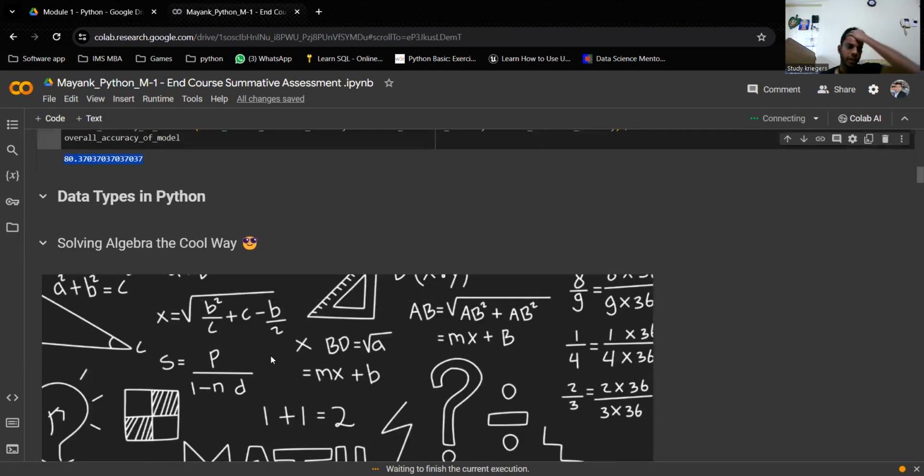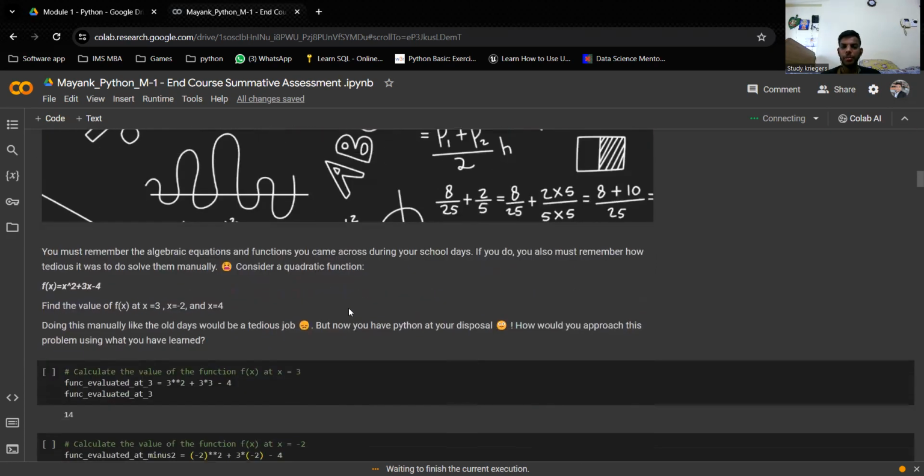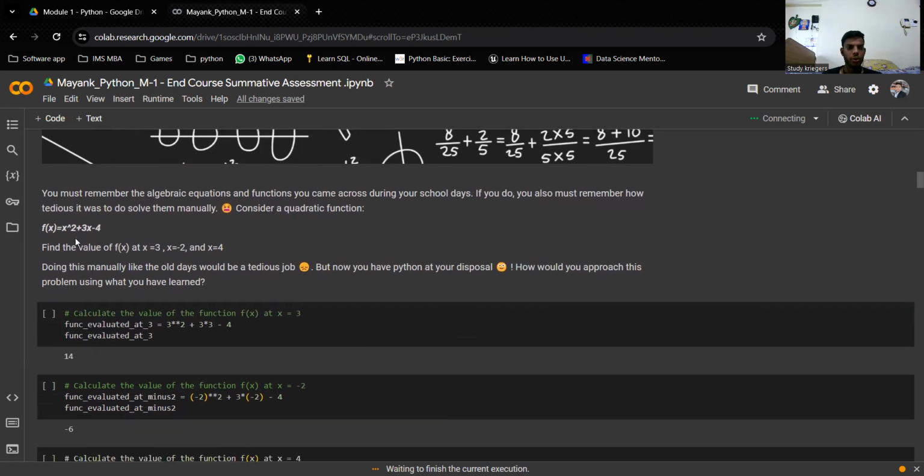This is the fourth question, data types in Python, solving algebra the cool way. In this question, we have learned how we can calculate an algebraic expression in Python. This is the expression x to the power 2 plus 3 times x minus 4. How can we calculate this mathematical equation using Python by putting in different values of x? The question asks you to find the values in three situations: x equals 3, x equals minus 2, and x equals 4.